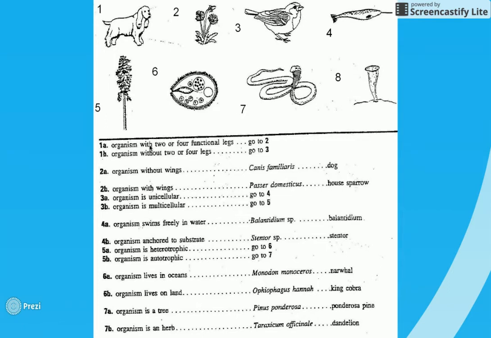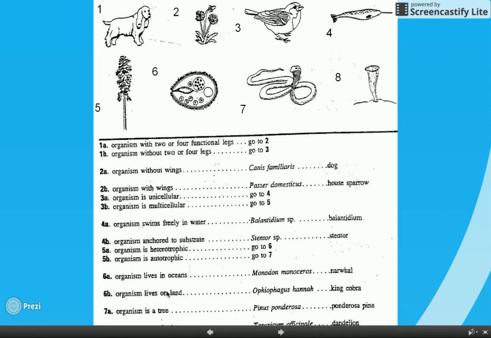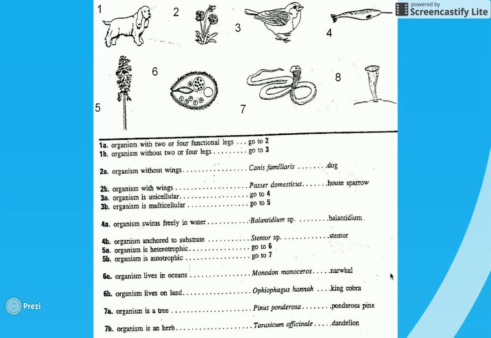All right, let's do number 7. Is this an organism with 2 or 4 functional legs or an organism without 2 or 4 functional legs? This organism doesn't have legs, so we're going to go to 3. Is the organism unicellular or is the organism multicellular? I can tell you right now it's multicellular, so we're going to go to 5. And then you have to decide, is the organism heterotrophic or is the organism autotrophic? So the organism is actually heterotrophic, so we're going to go to 6. And does the organism live in the oceans or does it live on land? And it does live on land, and we find out the scientific name and the common name, which is the king cobra. So that's how dichotomous keys work. And we're going to watch a quick video that explains it a little better.